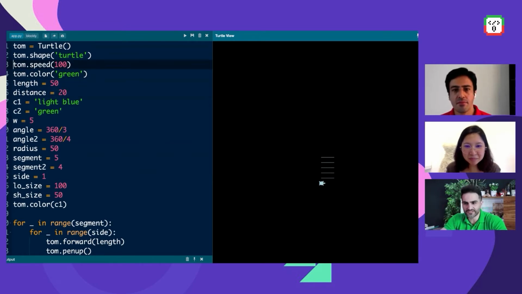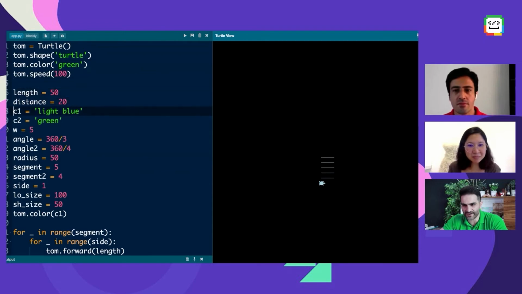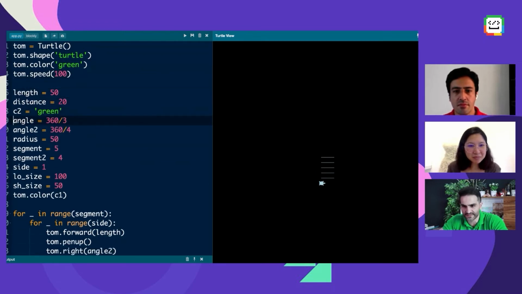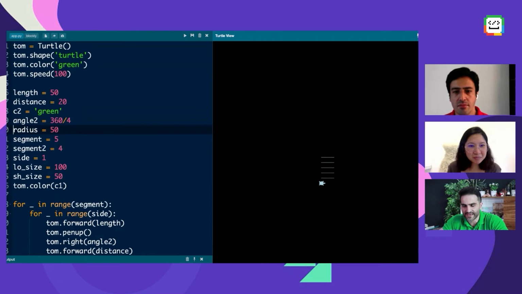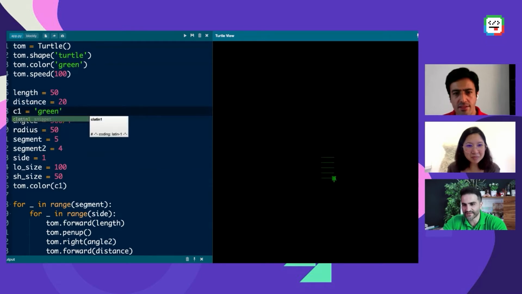Okay, so what I'm going to do now is let's see what variables I should keep here. So I'm going to remove this, I'm going to remove this, I'm going to remove this. You know what? Oh, you see that I removed C1 as well. Okay. So then, you know what?